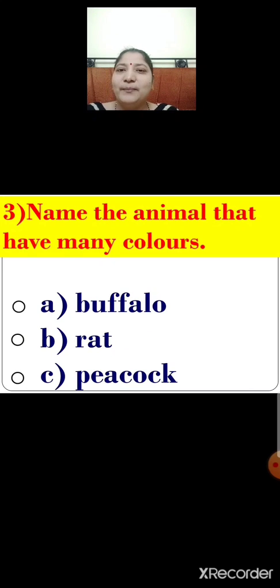Next, number 3. Name the animal that have many colors. Listen carefully. Name the animal that have many colors. There are 3 options given below. Option A, buffalo. Option B, rat. Option C, peacock. A buffalo is black. A rat is also black. So, which is the correct option?